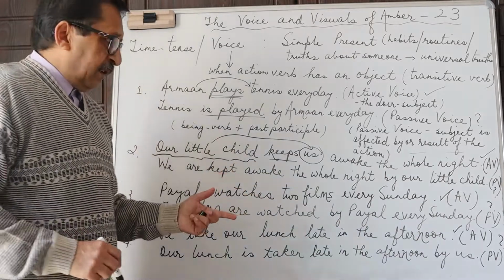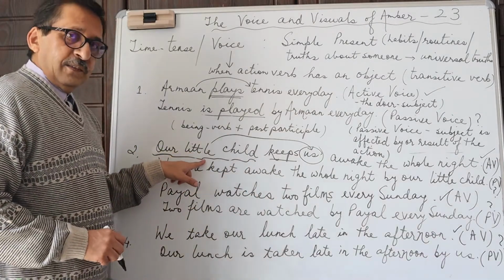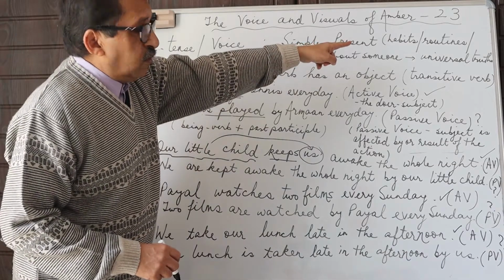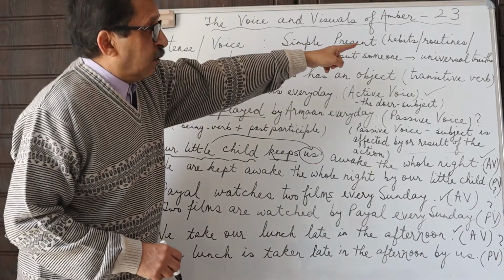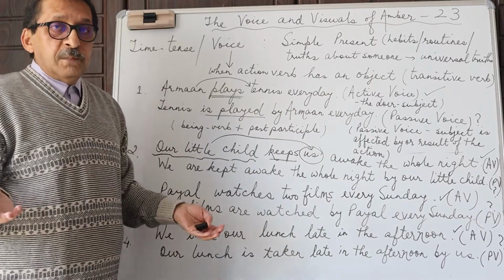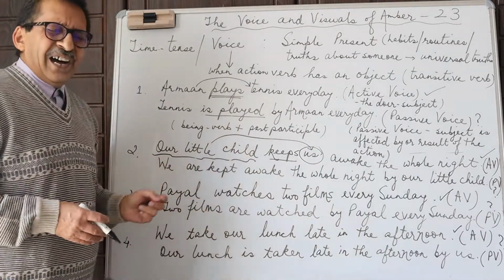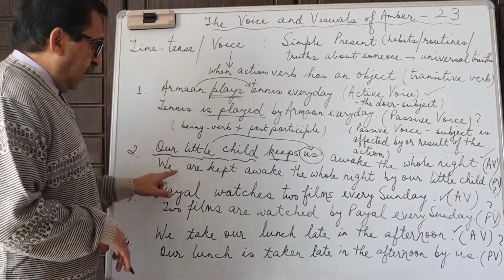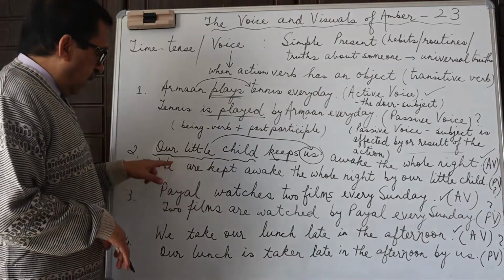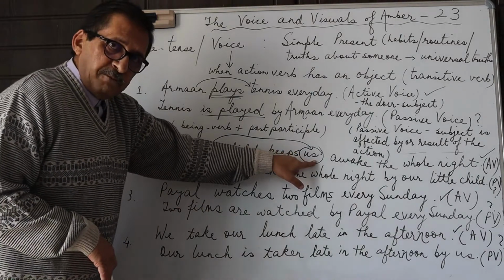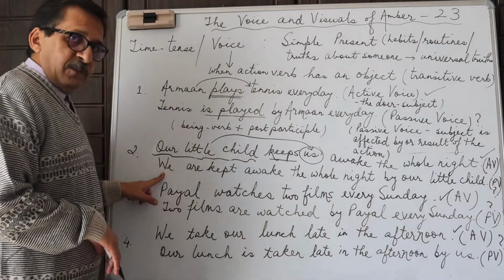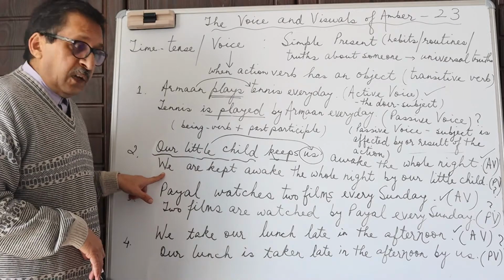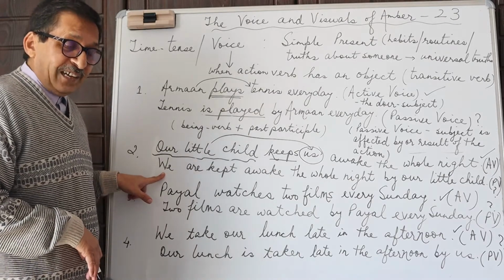So when we change it into passive voice, again, this is simple present tense, because we are talking about a habit or almost a daily routine, that our little child keeps us awake the whole night. We are kept awake. So us, the pronoun, becomes the subject we, and the subject is not doing the action.